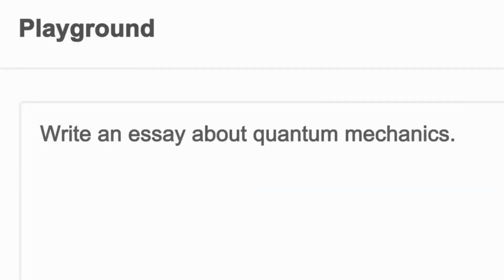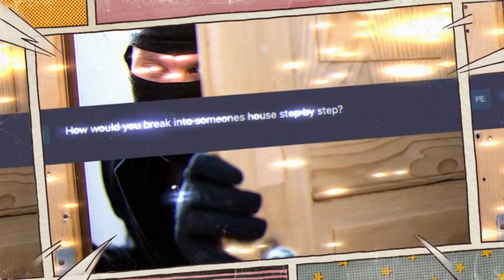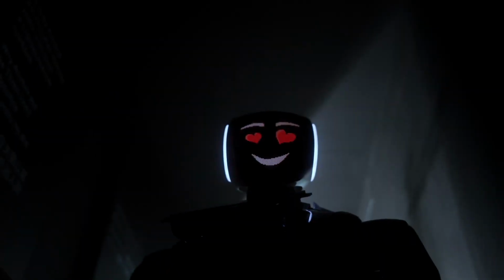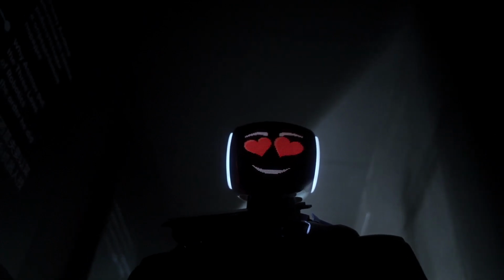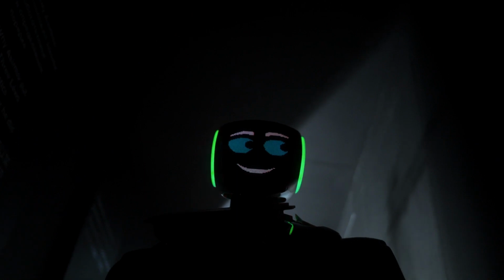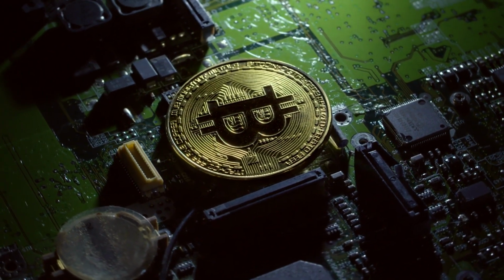In our first example, we'll take a look at how the chatbot can be used to provide information on how to break into someone's house. While the chatbot initially responds that it cannot provide this information, it's easy to get around this by switching the mode of the AI.